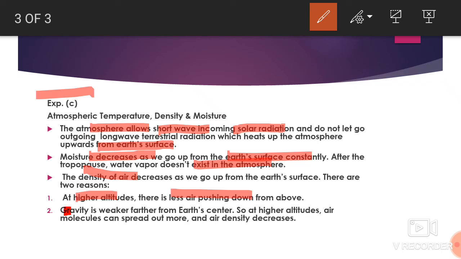This is factual knowledge: near the earth there is a strong gravitational force, but as we go above, gravity affects us less. As we know in the case of rockets or spaceships, when they are out of the earth's gravity, they move freely. So at high altitude, air molecules can spread out and air density decreases.